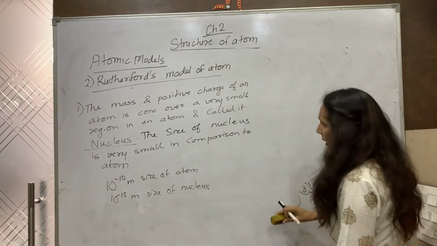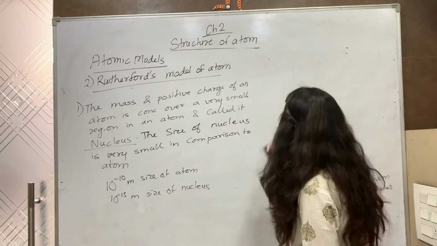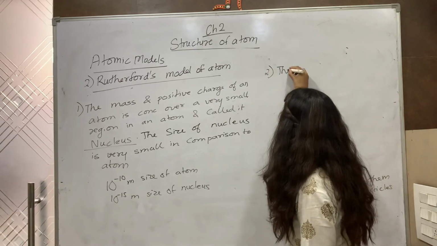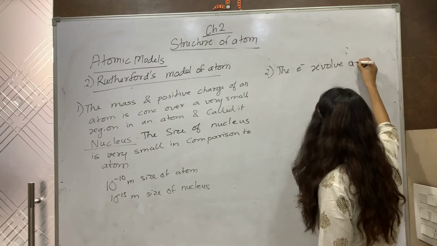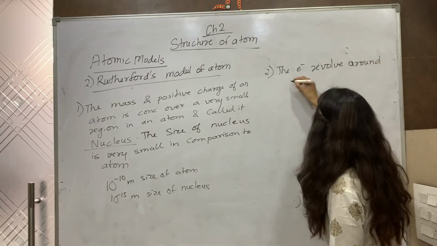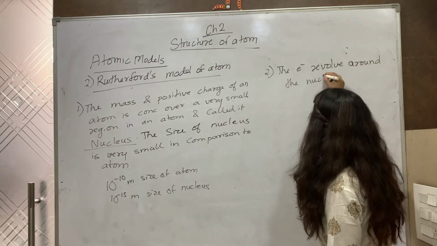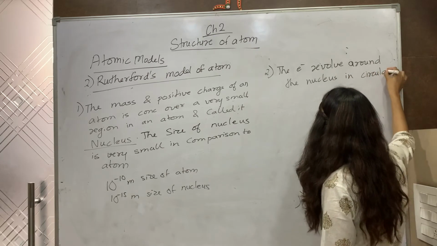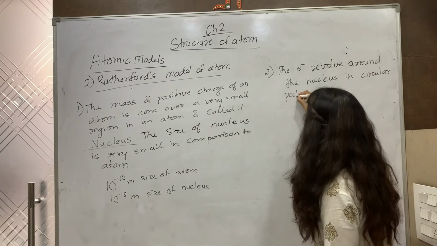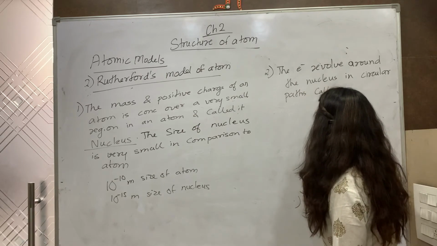Secondly, he said the electrons revolve around the nucleus in circular paths called orbits.